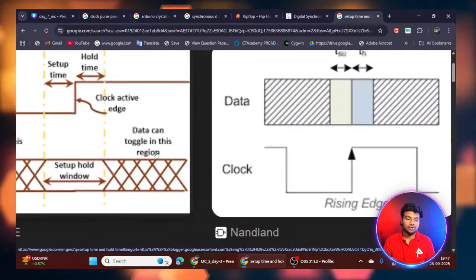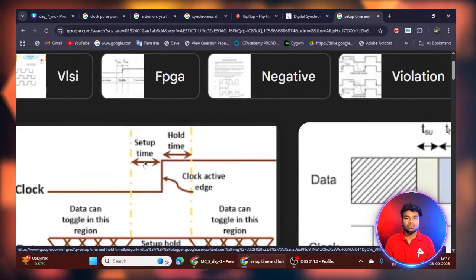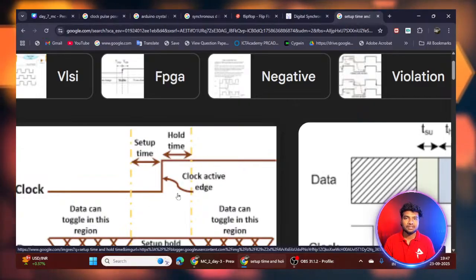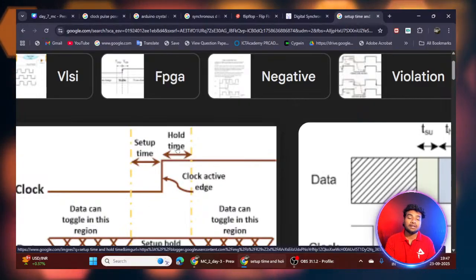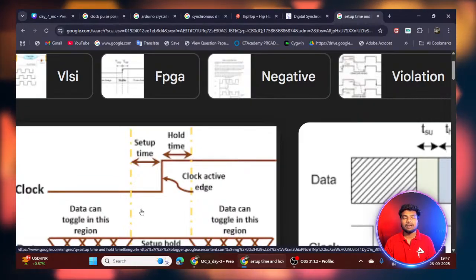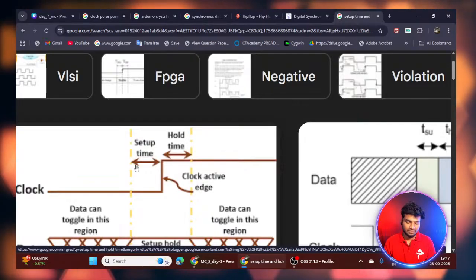While writing Verilog design code, you may encounter a metastable state, and there are a lot of techniques to rectify these timing issues, like double registers and many other things. We will see them in upcoming classes.